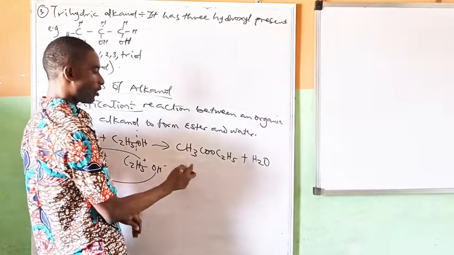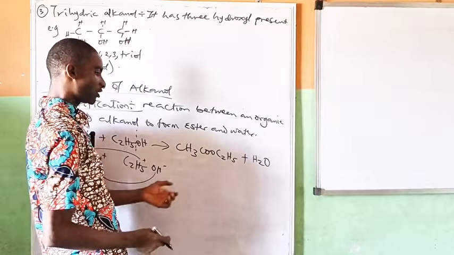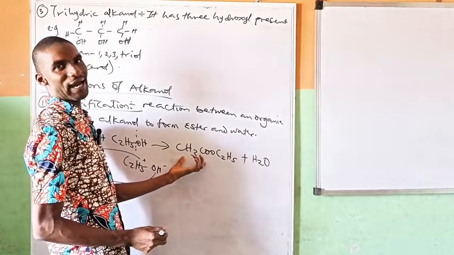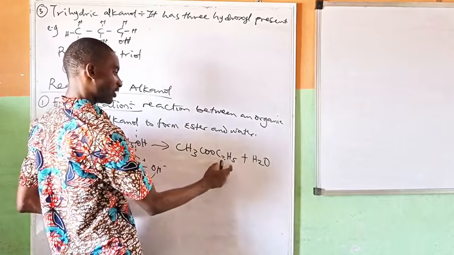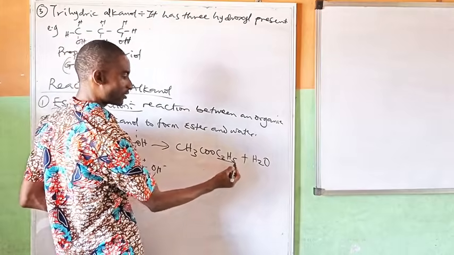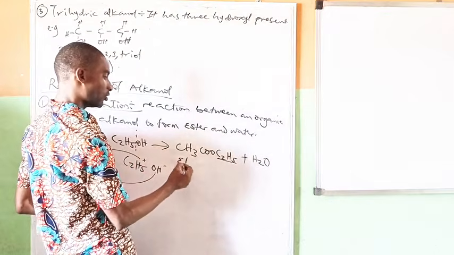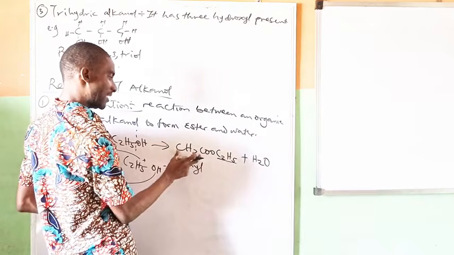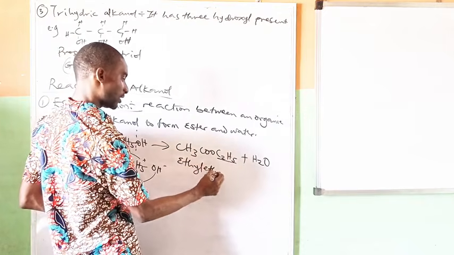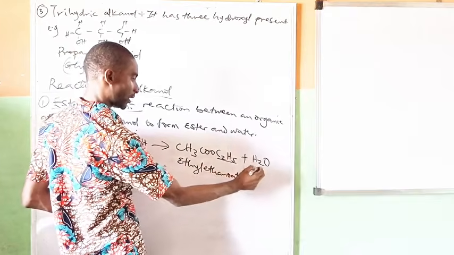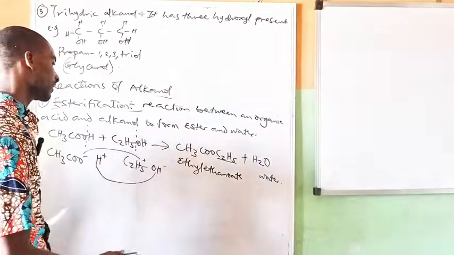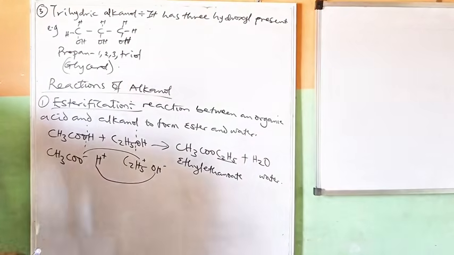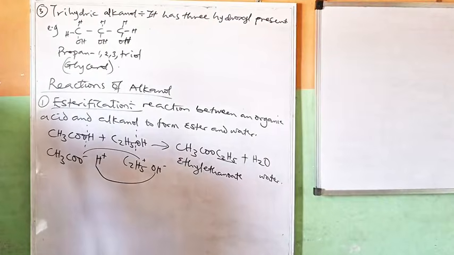So how do we name this compound? First, what functional group does this belong to? This is an alkanoate, which is the ester. So to name alkanoate, you name this side first. So this is ethyl ethanoate, and this is water, right? So ethyl ethanoate, this is the first property that you need to know, or reaction of alkanol.